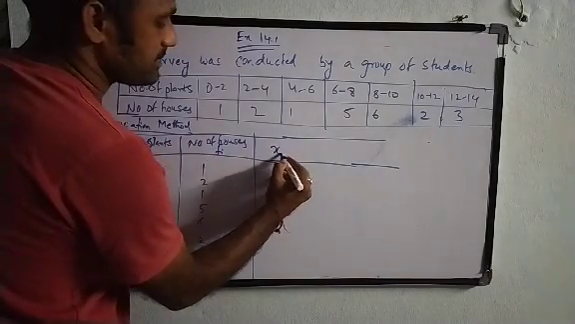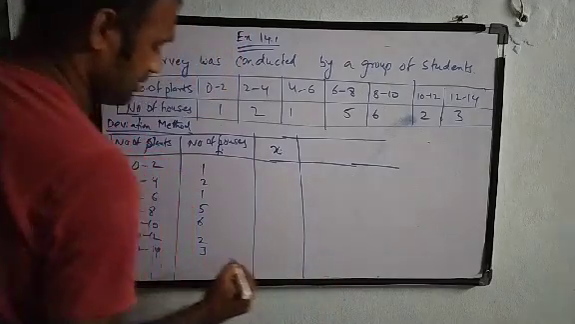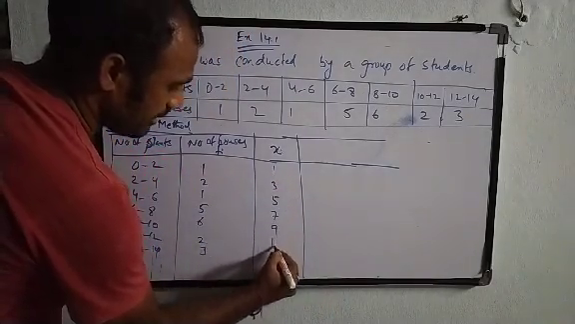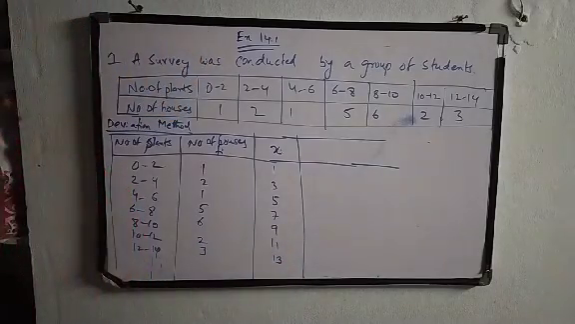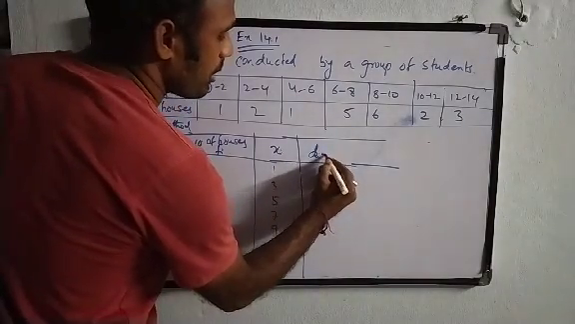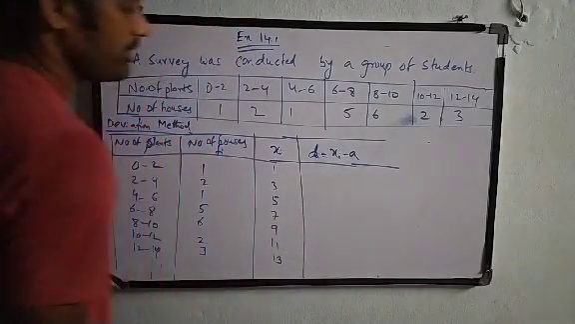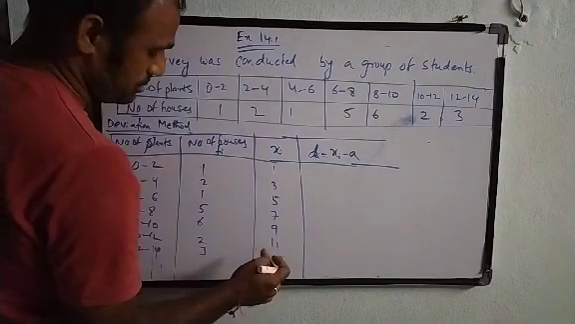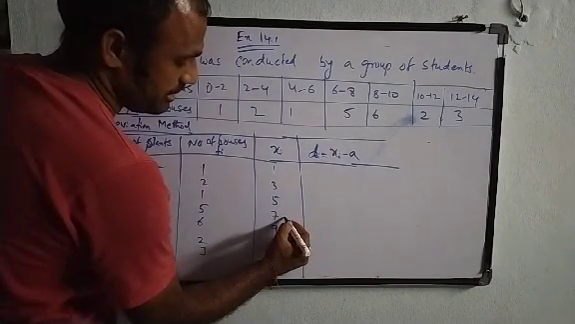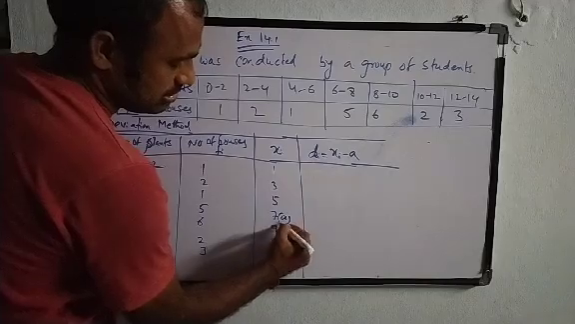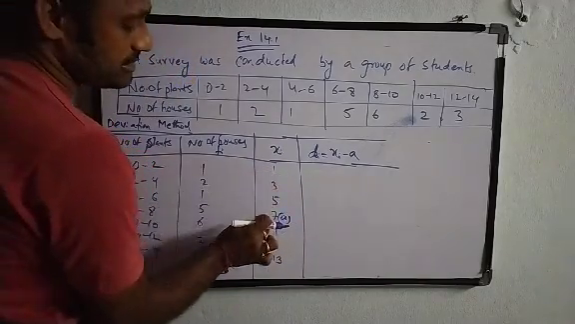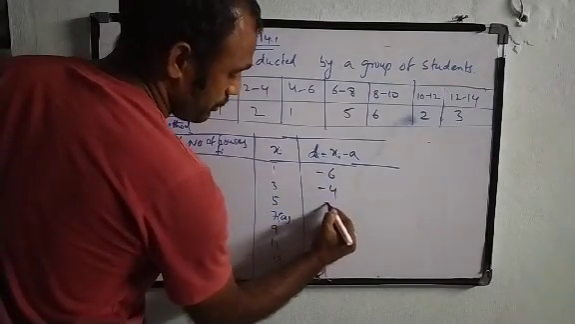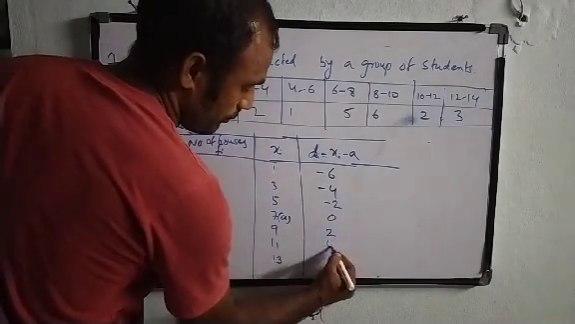Next we need to find out the Xi column. So Xi is 1, 3, 5, 7, 9, 11, 13. Next the Di deviation column, that is nothing but Xi minus A. Di is Xi minus A. So in this one should be the A value. So assume the mean, we will assume this as assumed mean A. So it will be Xi minus A, that is 1 minus 7, that is minus 6. 3 minus 7, minus 4, minus 2, 0, 2, 4, 6.